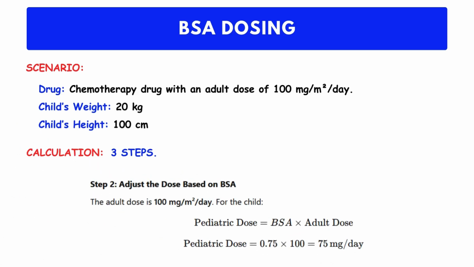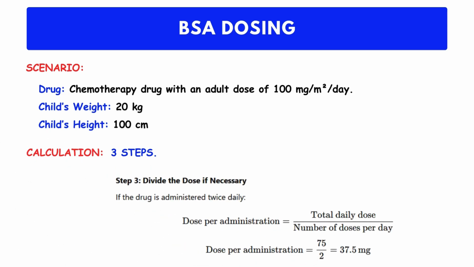Step 2. Adjust the dose based on BSA. We know the adult dose, which is 100 mg per square meter per day. So, this is the formula. Pediatric dose is equal to BSA into adult dose. We already calculated BSA in the first step. After substituting the values, we get 75 mg per day. Step 3. Divide the dose if necessary. If the drug is administered twice daily, we can divide the total dose by the number of times per day, here twice daily, so divided by 2, which gives 37.5 mg 2 times per day. That's how we calculate pediatric doses.